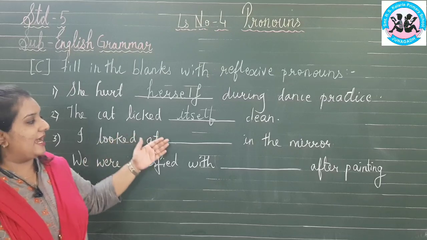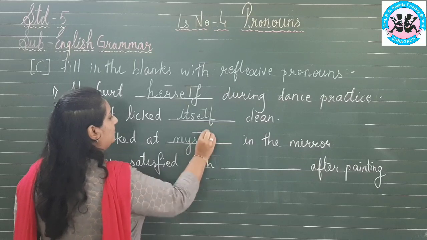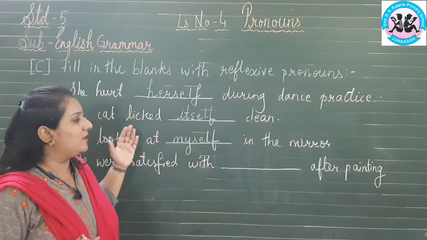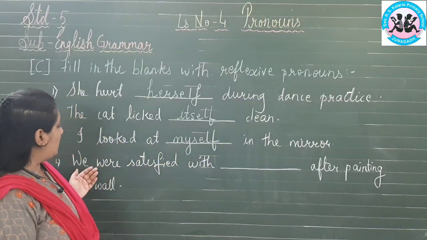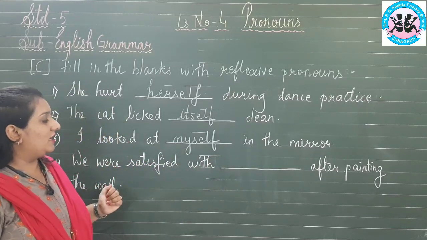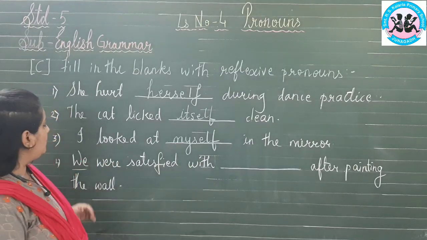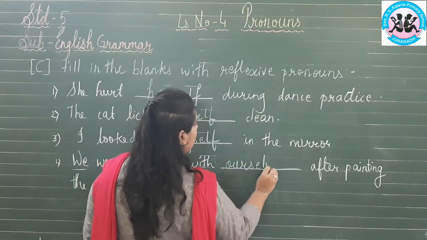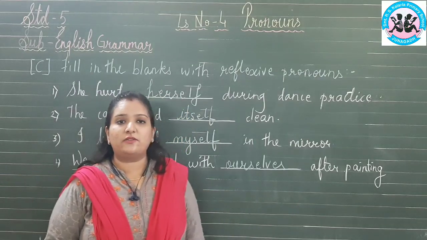Third, "I looked at dash in the mirror." I looked at myself. I am the doer. I am receiving the action. I did not see anyone else in the mirror. I saw myself in the mirror. Last one. "We were satisfied with dash after painting the wall." Here "we" is plural. So what will we use? The reflexive pronoun. We were satisfied with ourselves after painting the wall. So I hope you have understood what a reflexive pronoun is.